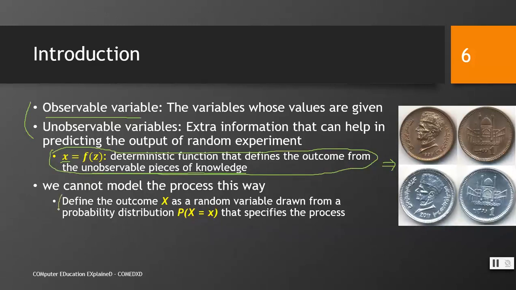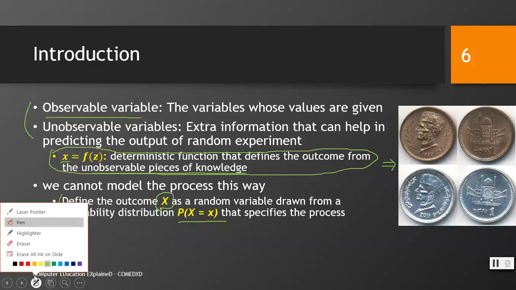So we use a modified procedure, which is to define the outcome x as a random variable drawn from a probability distribution that is unknown to us, that specifies the process. Again, I repeat what we have to do. We have to define a random variable x, and we have to assume about the probability distribution from where this x has been taken, and then using the probability theory, we try to predict its outcome when it is given to the process of some random estimation.